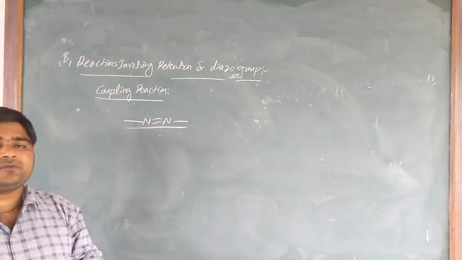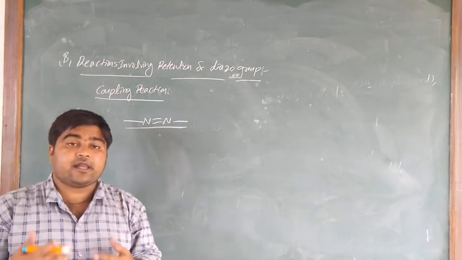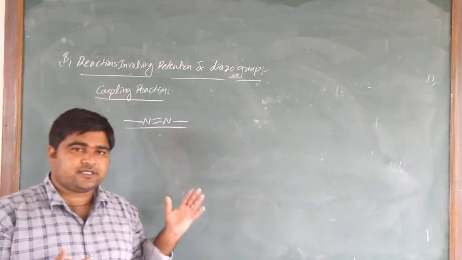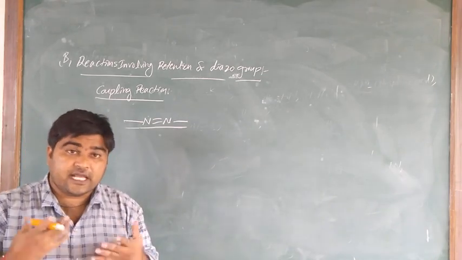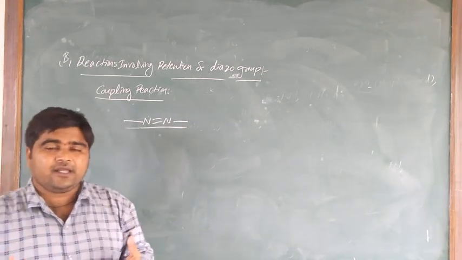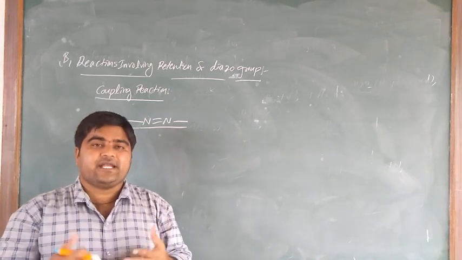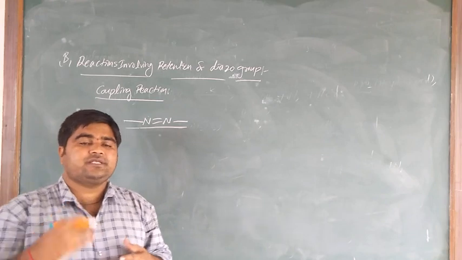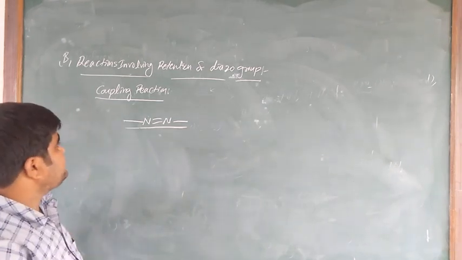So the coupling reaction products are generally colored substances, and they are used as dyes only. So let us take the example: benzene diazonium chloride salt treated with